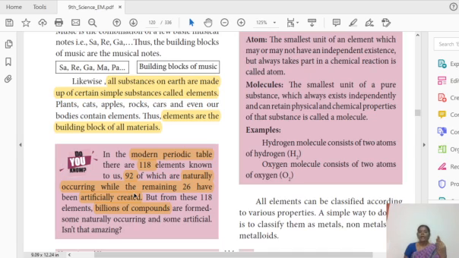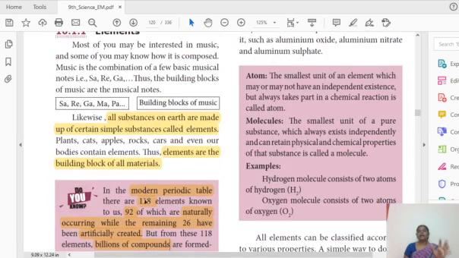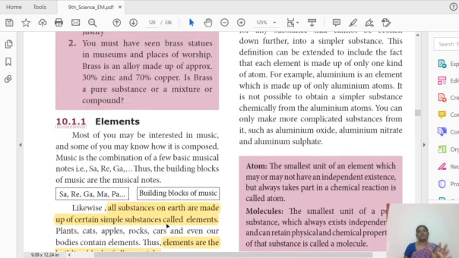So if with just 3 elements we can make this many combinations, nearly 118 elements are there. All of them mix and we get billions of compounds. Okay, so totally 118 elements are there: 92 are occurring naturally and 26 are prepared in the lab. So keep it in your mind.